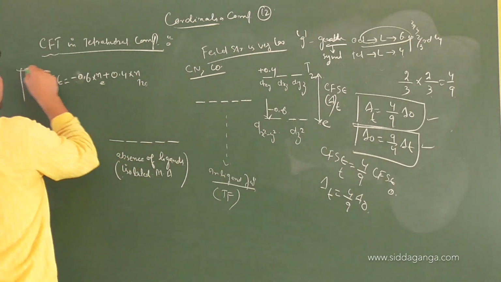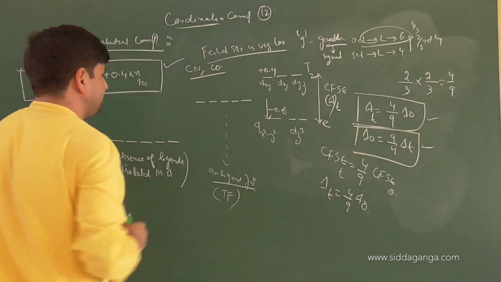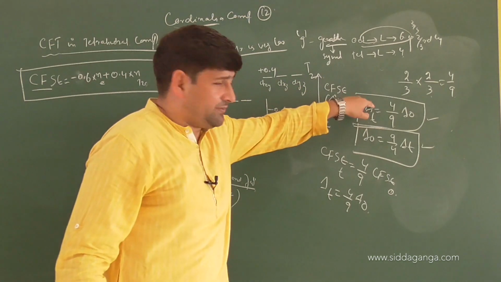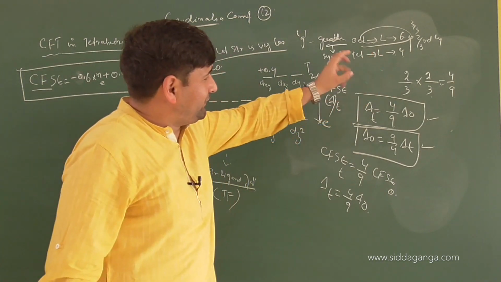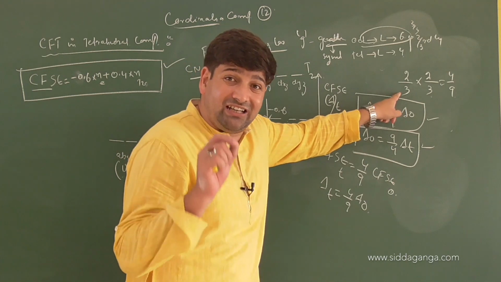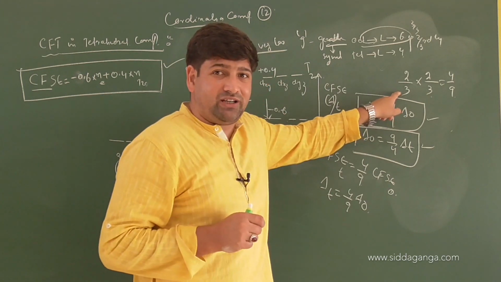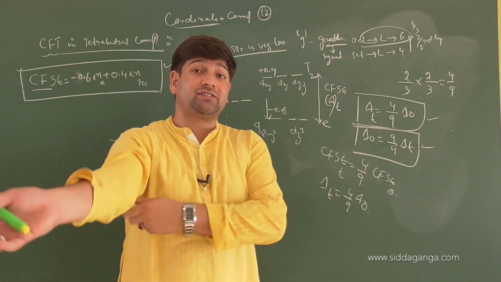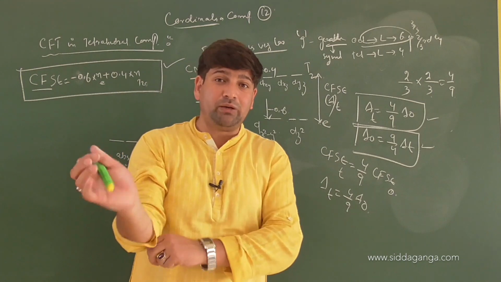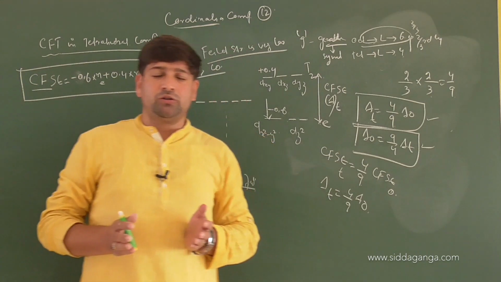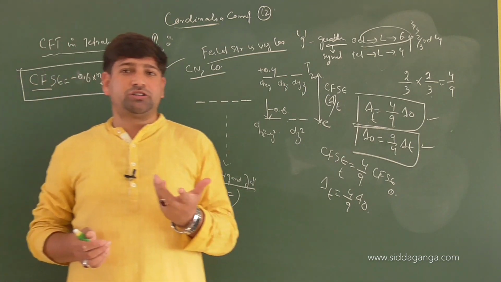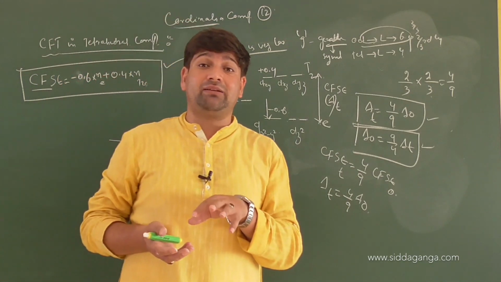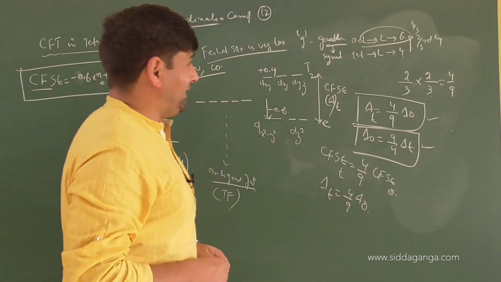There is no question of pairing in a tetrahedral field, because the field strength is already reduced to 2/3, and with that reduction each ligand reduces it by the value of 2 by 3, because we will have a discussion after the splitting pattern. We will have a discussion on factors affecting crystal field splitting energy. There are three or more factors, like the oxidation state of the central metal atom, the nature of the ligands, and which central metal atom has been used. We'll have a discussion of that.